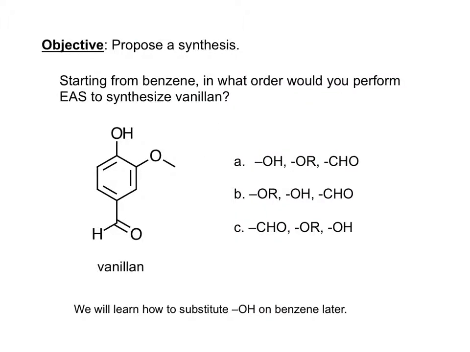Vanillin is a very popular flavoring. So starting from benzene, in what order would you perform EAS to synthesize vanillin? So stop the video and answer this question. So A is a good way to synthesize vanillin. So remember that the OH group is the strongest activating group and that'll direct the EAS.